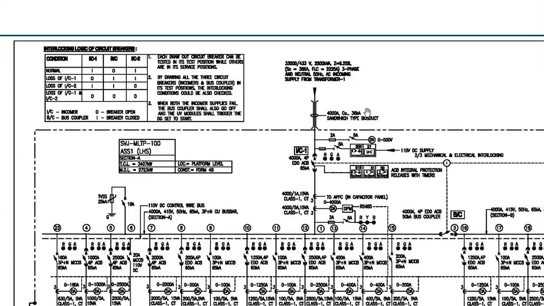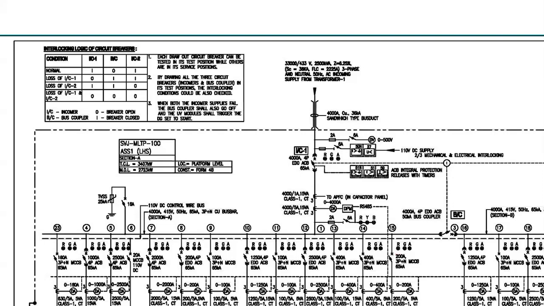It means what? It means in a panel, there are two sections. It can be multiple also. For ease of understanding, I am just confining myself to only two sections. This is coming from transformer 1. Another one is coming from transformer 2. Between these two, there is a bus coupler. That means in a panel, we have two dedicated incomers. Provision for two dedicated incomers. One is coming from a transformer, another one coming from a second transformer.